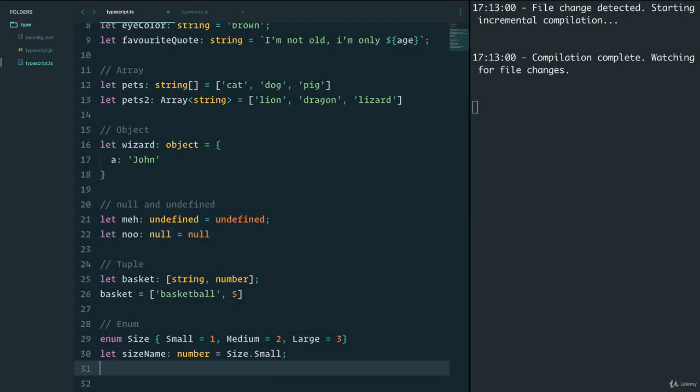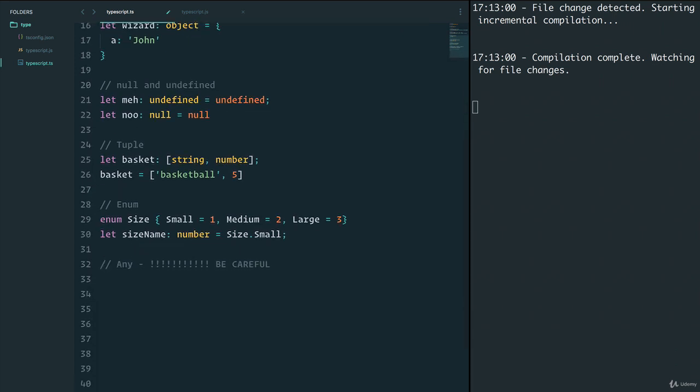Welcome back. I'm going to show you a type now that, well, I don't recommend using, but it's still there. It still has some use cases, but please be careful. I'm going to do some exclamation marks here because if you're using it, you want to make sure that you're using it right. And that's the any type.